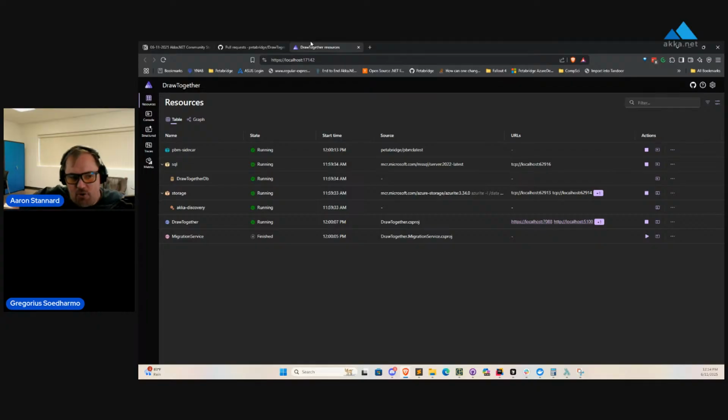Now, if you're not familiar with .NET Aspire, basically this has been a fairly big effort by Microsoft to try to make it easier for developers to build distributed applications. And what I mean by that is not necessarily things like Akka cluster, but stuff like ASP.NET Core that depends on a database and a Redis cache, and it has to run under a reverse proxy.